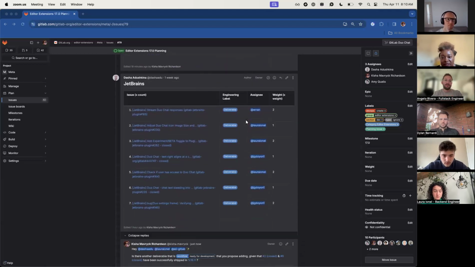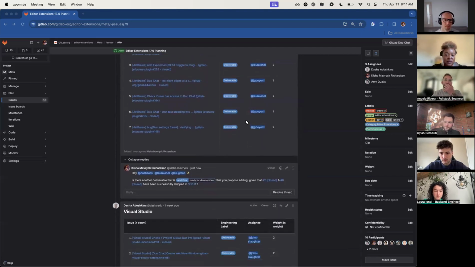JetBrains obviously is one of our top concerns, so it has the most issues, with 2 of those already being delivered, I think, by Jean-Gabriel. So 4 and 6 will most likely be replaced by Dasha with new deliverables. Laura, can you touch base with Dasha to provide some, and Ali to figure out what those 2 may be, if you think that there's room for more? Yeah, of course. Perfect, thank you.